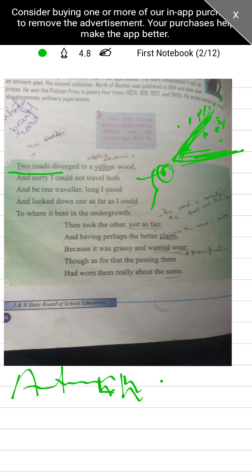Just as fair, it may have multiple meanings, right? Just as fair, it means the road was beautiful. That the road is beautiful. The other meaning may be that the poet wants to be fair in his decision.